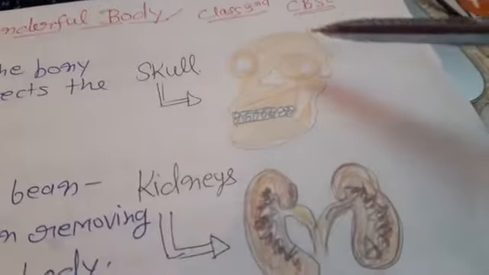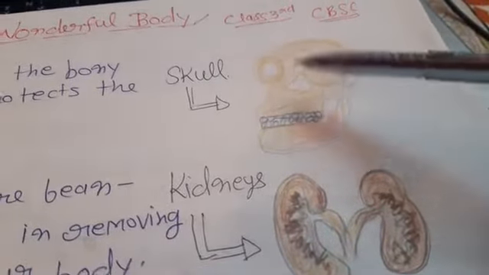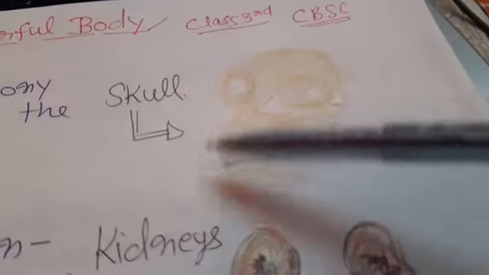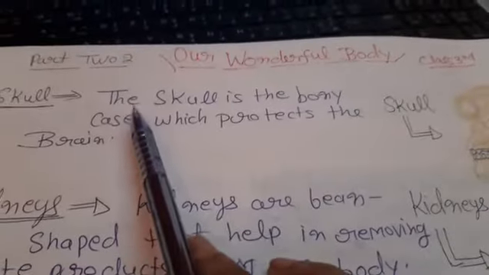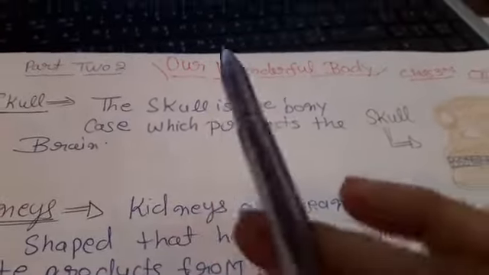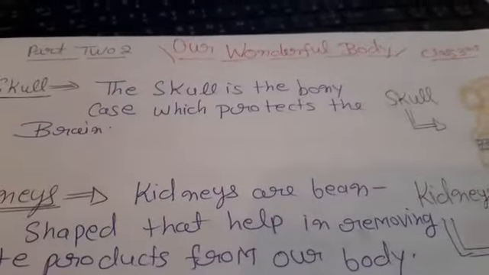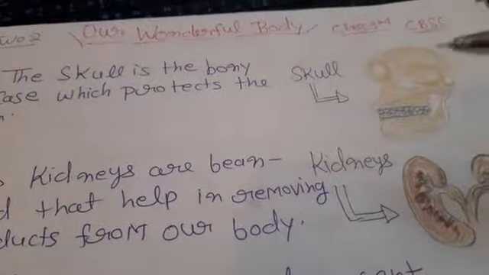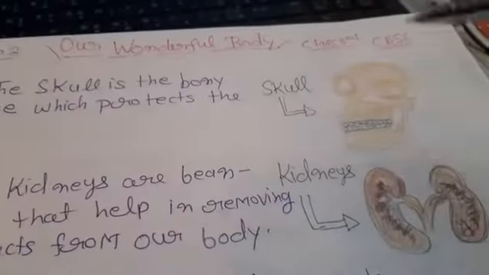This is the skull of our body, and you can draw it in your notebook. What is a skull? How can we define it? The skull is the bony case which protects our brain.